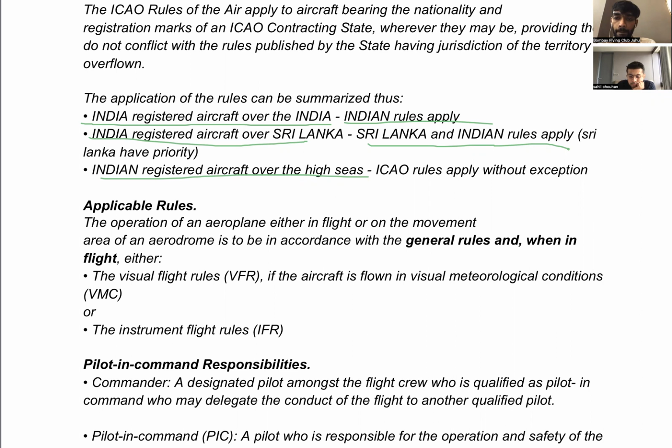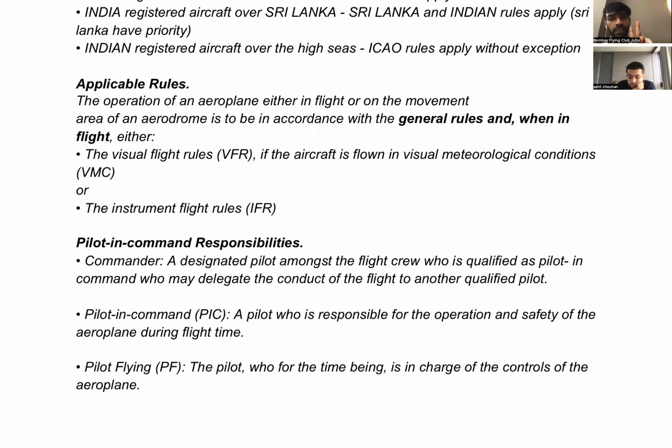Yeah, so no man's land, basically neutral territory. Yes, so there is no one's rule we need to follow, so we'll be following the ICAO rule. Thereafter that, what rules are applicable? So there are two types of rules only. One is the visual flight rules, the other instrument flight rules.